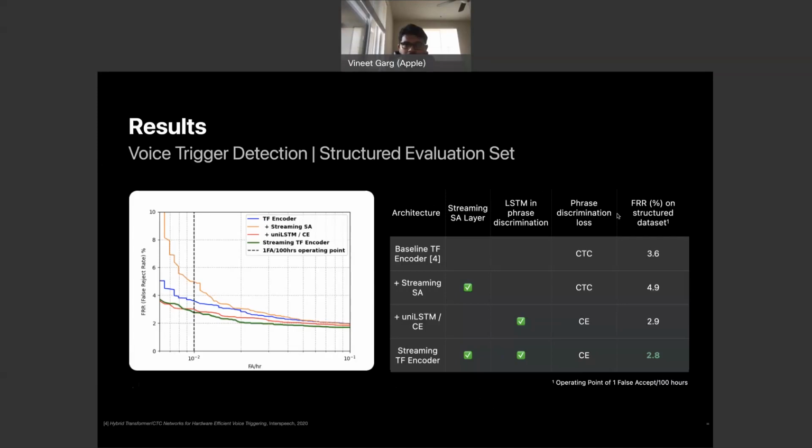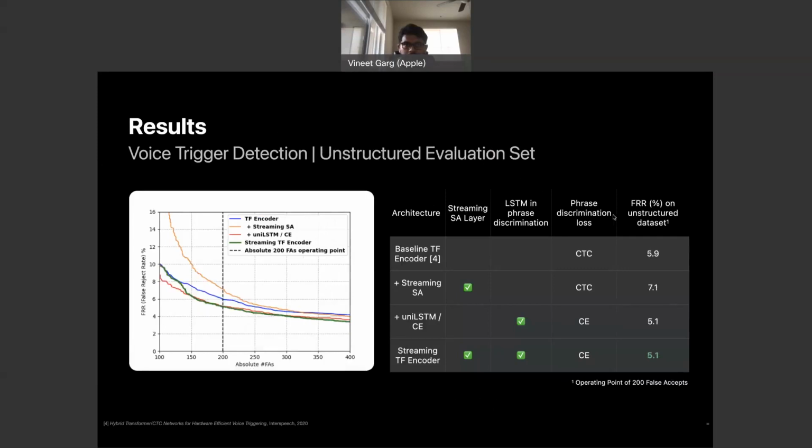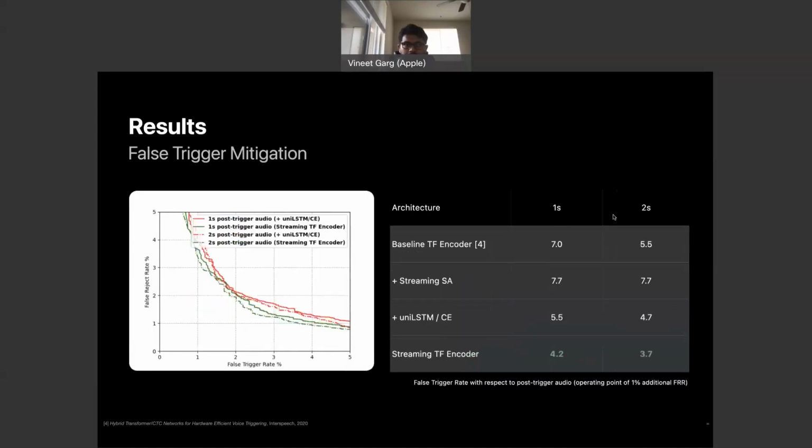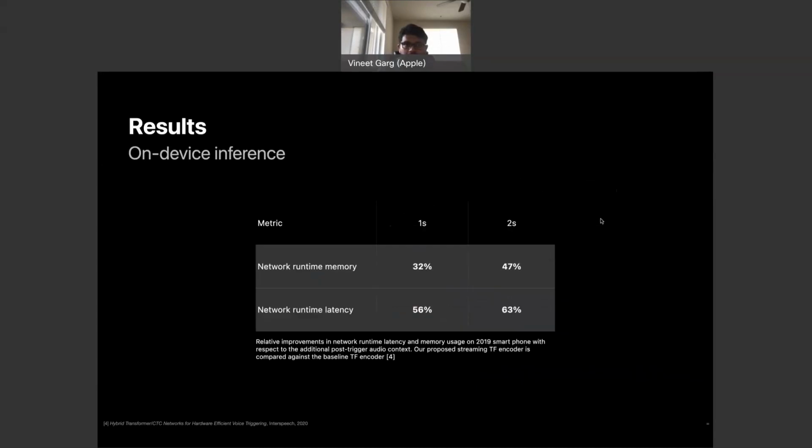For the FTM task, we analyze the impact of increase in post-trigger audio on false trigger rate. Not only is the proposed system able to mitigate a higher number of unintended false trigger activations, we are also able to improve upon the baseline by relative 40%. In on-device inference metrics, the proposed system is able to reuse the computations to have linear runtime complexity as input audio duration increases due to its streaming nature.